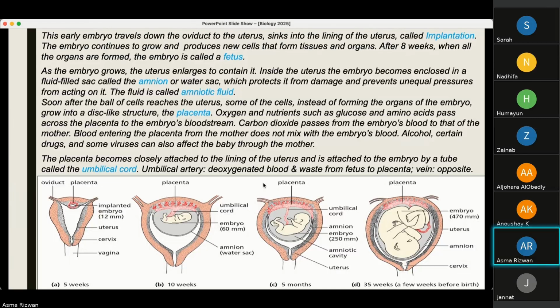The placenta becomes closely attached to the lining of the uterus and is attached to the embryo by a tube, shown right here, which is called the umbilical cord. The umbilical artery carries deoxygenated blood and waste from the fetus to the placenta, and the umbilical vein does the opposite, providing the fetus with oxygenated blood and nutrients. Right here, a few weeks before birth, you can see at 35 weeks the growth of the fetus.